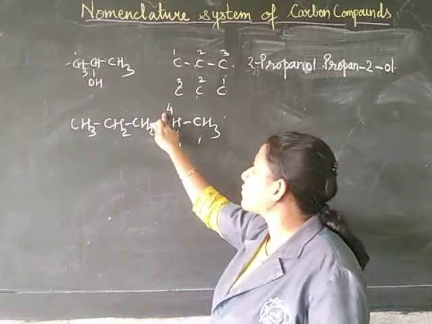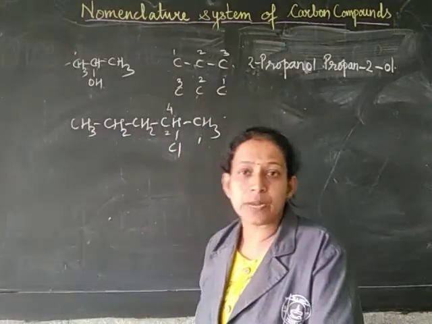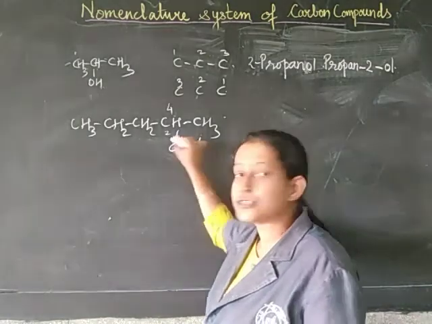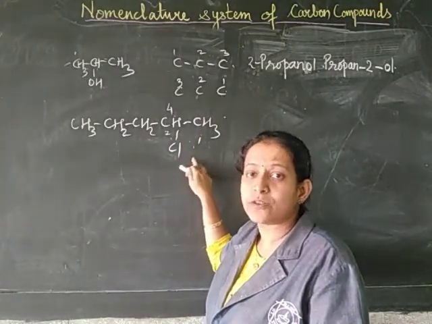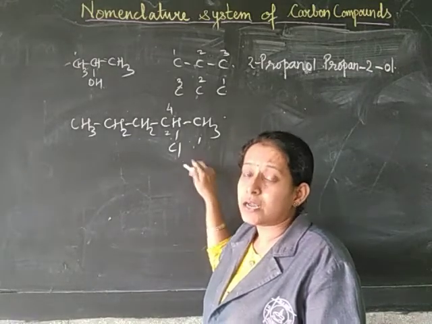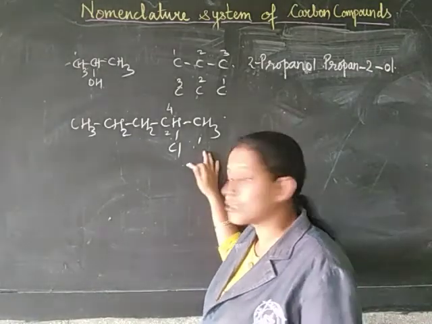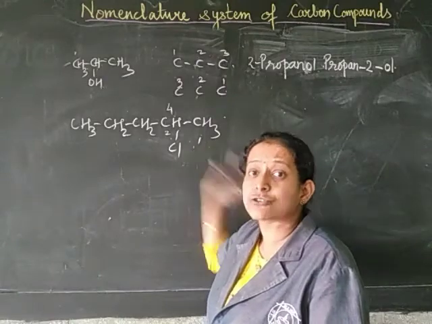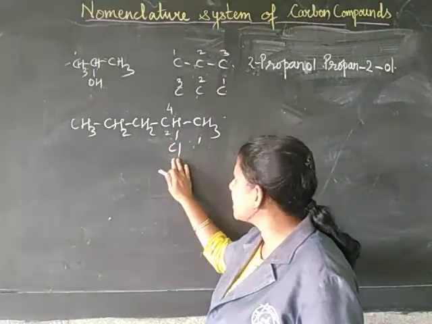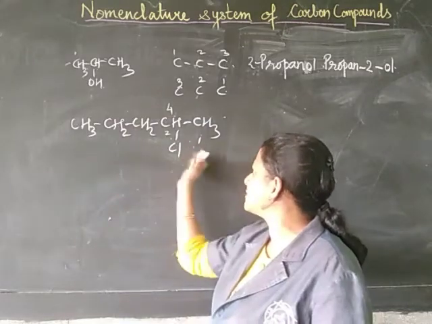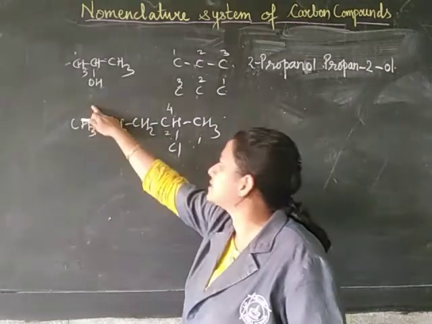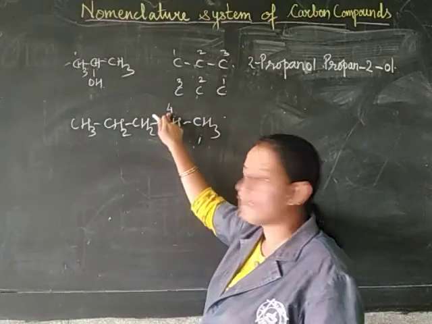Therefore, instead of calling it 4, you will use the number 2, because 2 is a smaller number. You always have to give a smaller number to the functional group, or whichever carbon it is closest to. Here it is closest, therefore we will start numbering from this direction, 1, 2, 3, 4, 5, instead of this chlorine getting 4.